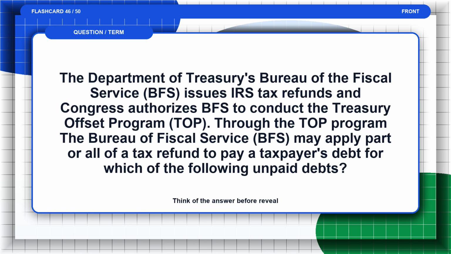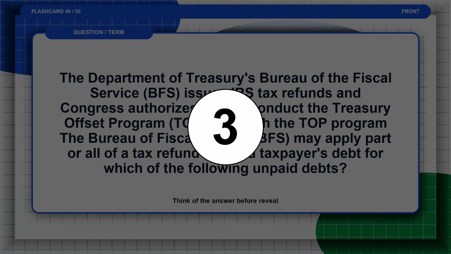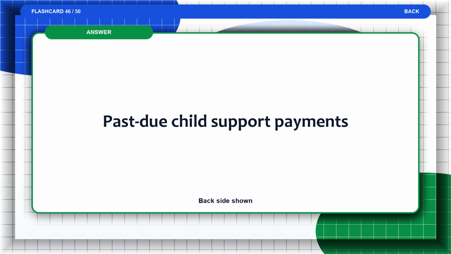Flashcard 46. The Department of Treasury's Bureau of the Fiscal Service, BFS, issues IRS tax refunds, and Congress authorizes BFS to conduct the Treasury Offset Program (TOP). Through the TOP program, the Bureau of Fiscal Service BFS may apply part or all of a tax refund to pay a taxpayer's debt for which of the following unpaid debts? Think of the answer before the reveal. The answer is, past due child support payments.